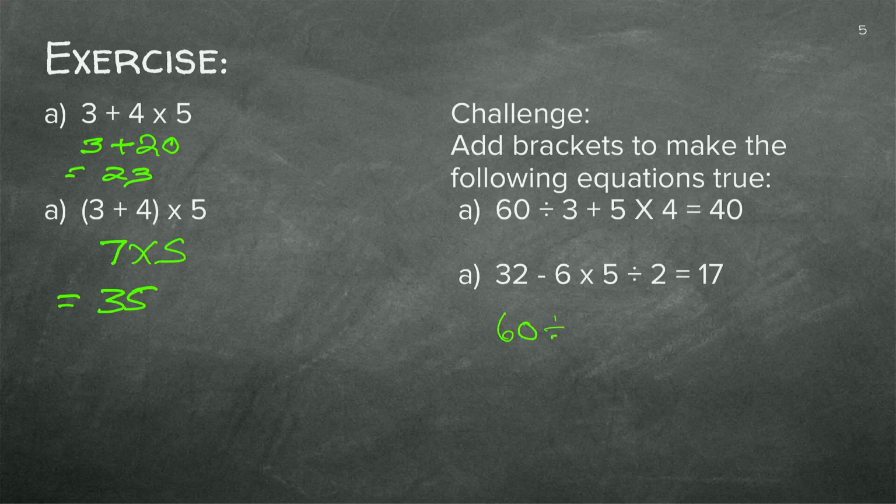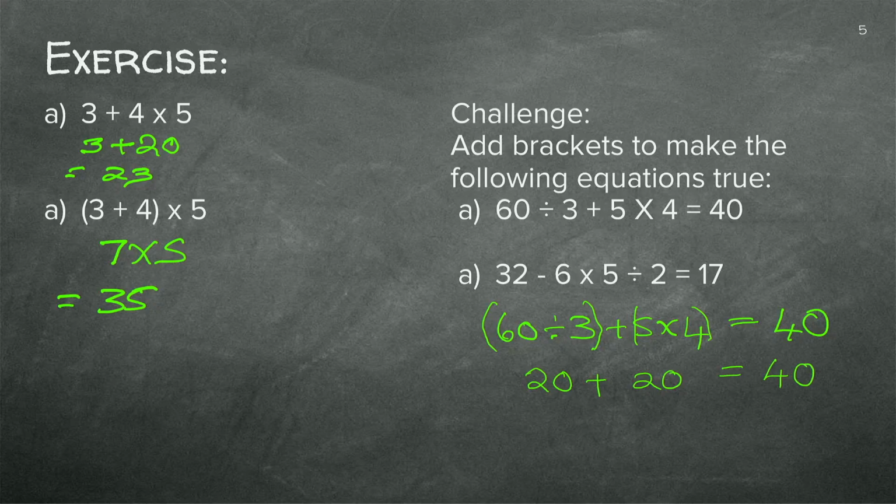60 divided by 3 plus 5 times 4 equals 40. Let's think about it. This is an easy one, right? If we do 60 divided by 3, it will give us 20, and we put brackets around the 5 times 4, which is 20, so it will be 40. So they ask us to add brackets to make the equation true, and this is correct. Let's try the other one.